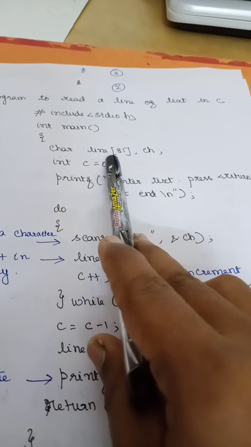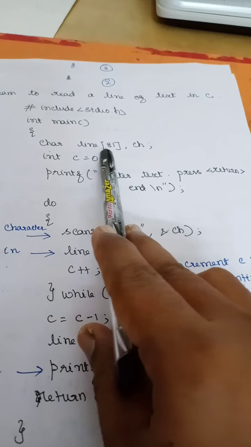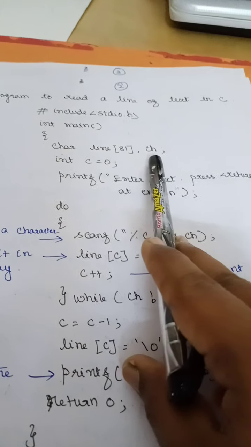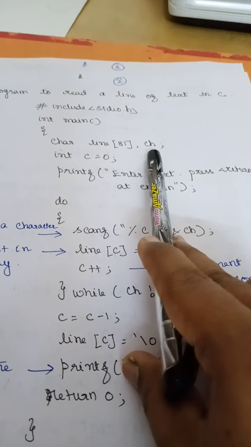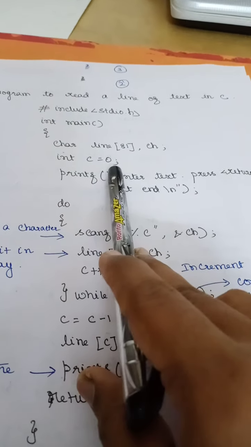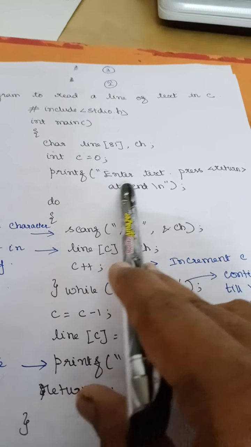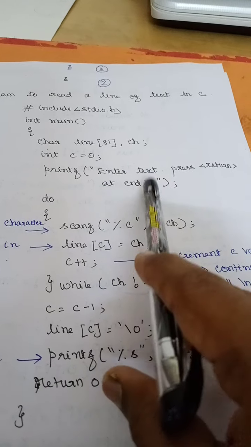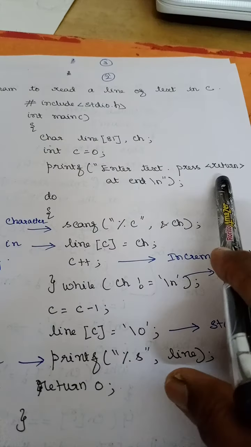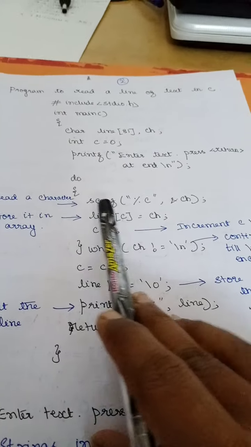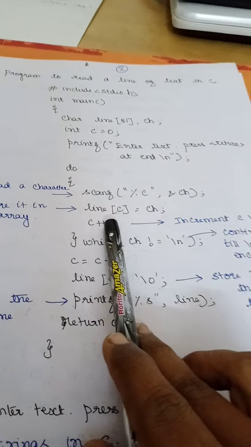Since I am going to read a line, I have declared my line to be 80, so here I have specified 81, and I have declared an integer variable c equal to 0. Now in the printf statement, I am just displaying the message: enter text and press return once you end the input. Now I have used a do while here.